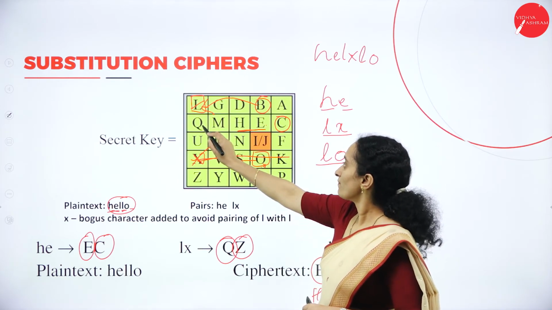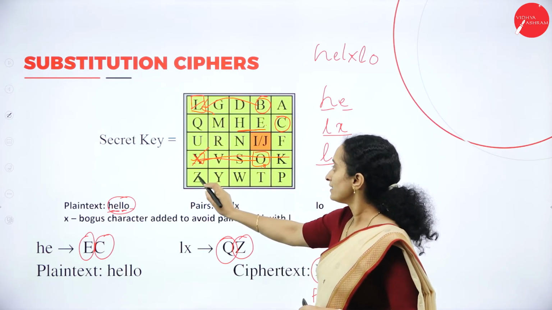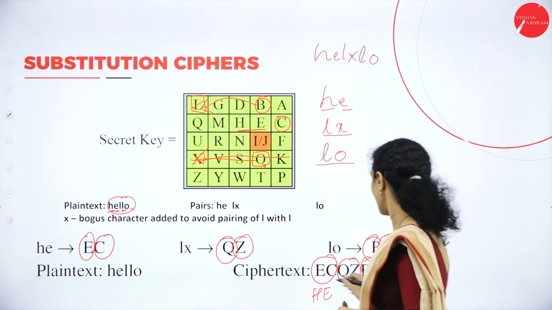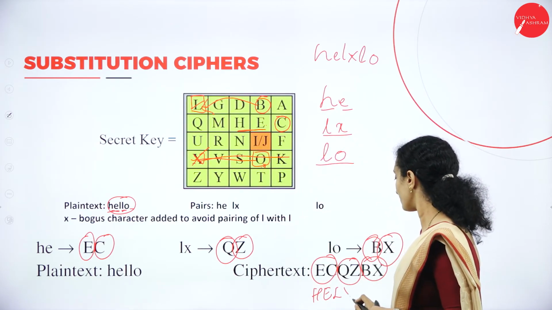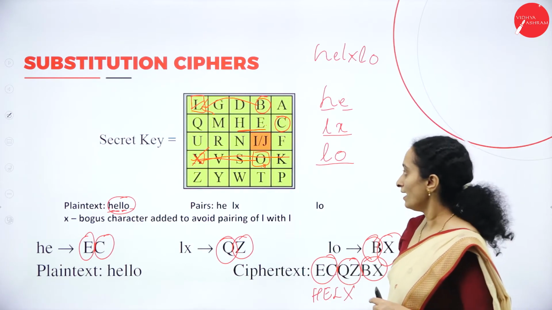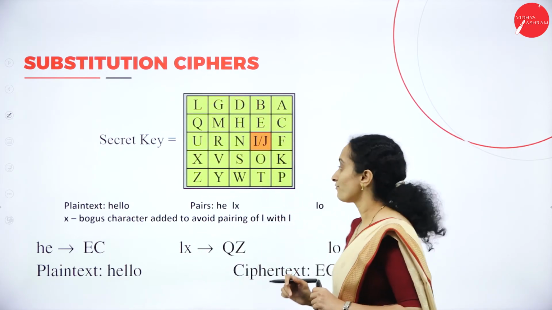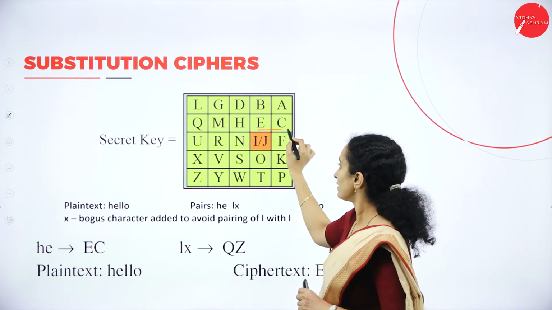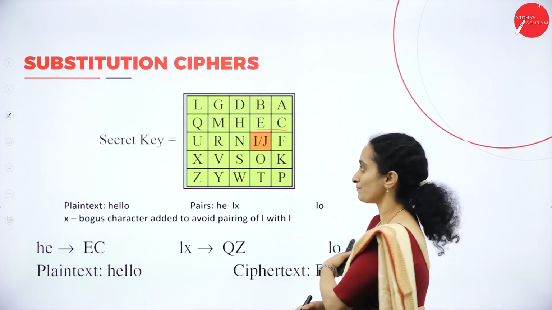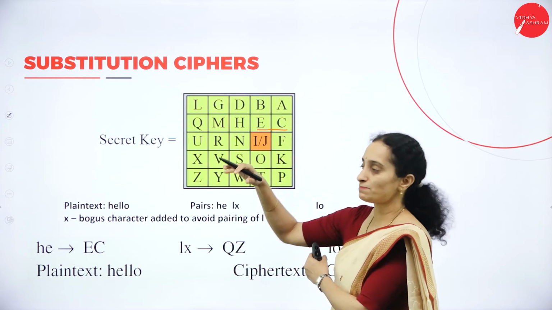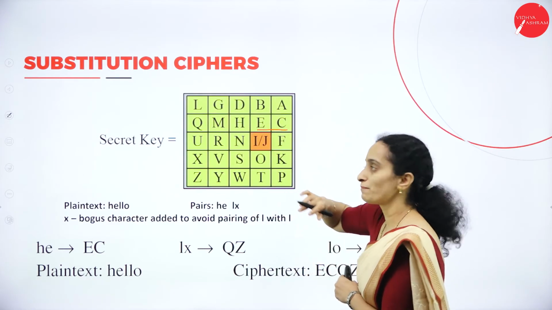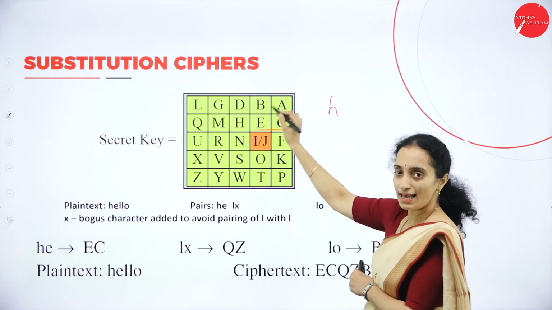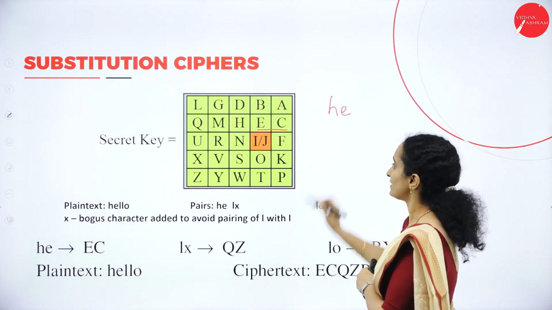QZ, we have Q and Z. Consider the previous, L, X. Now for decryption, EC, reverse of the encryption: previous characters must be considered if they are in the same row. E has H, C has E, HE.